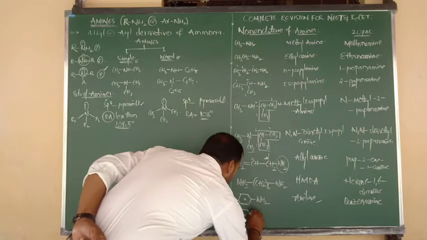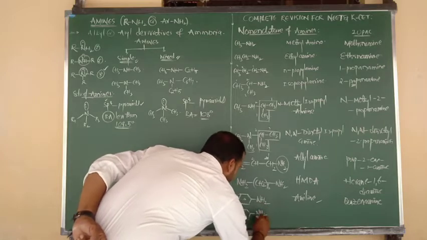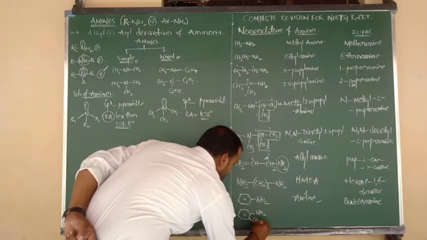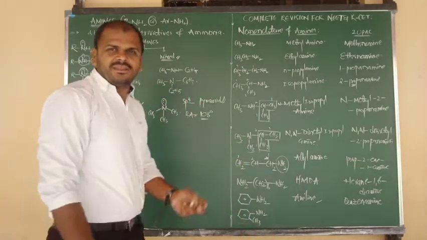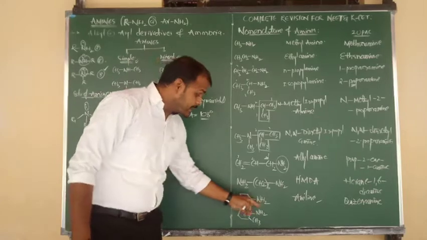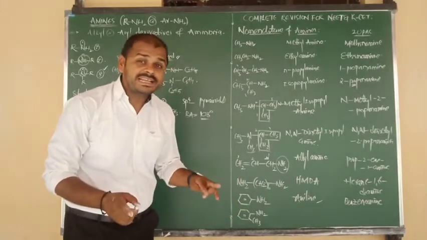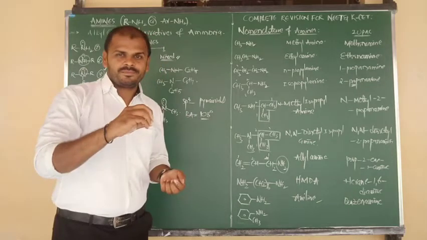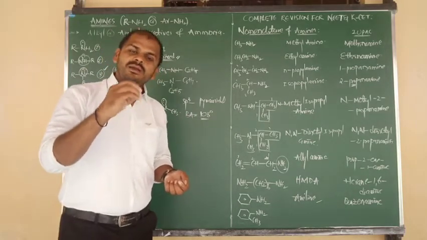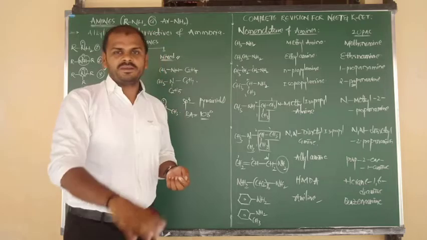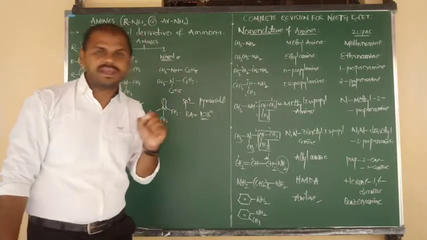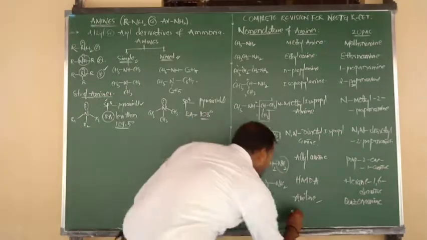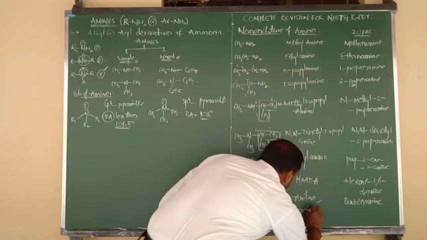Good. Now last and final. Again I am going to write benzene. Suppose benzene is bonded to NH2 and, at the ortho position, CH3. Benzene connected to CH3 is called toluene. But if benzene is connected to NH2 also, with NH2 and CH3 both present on benzene, that is called toluidine. Remember this. Which toluidine? Both are adjacent to each other, so this is orthotoluidine.